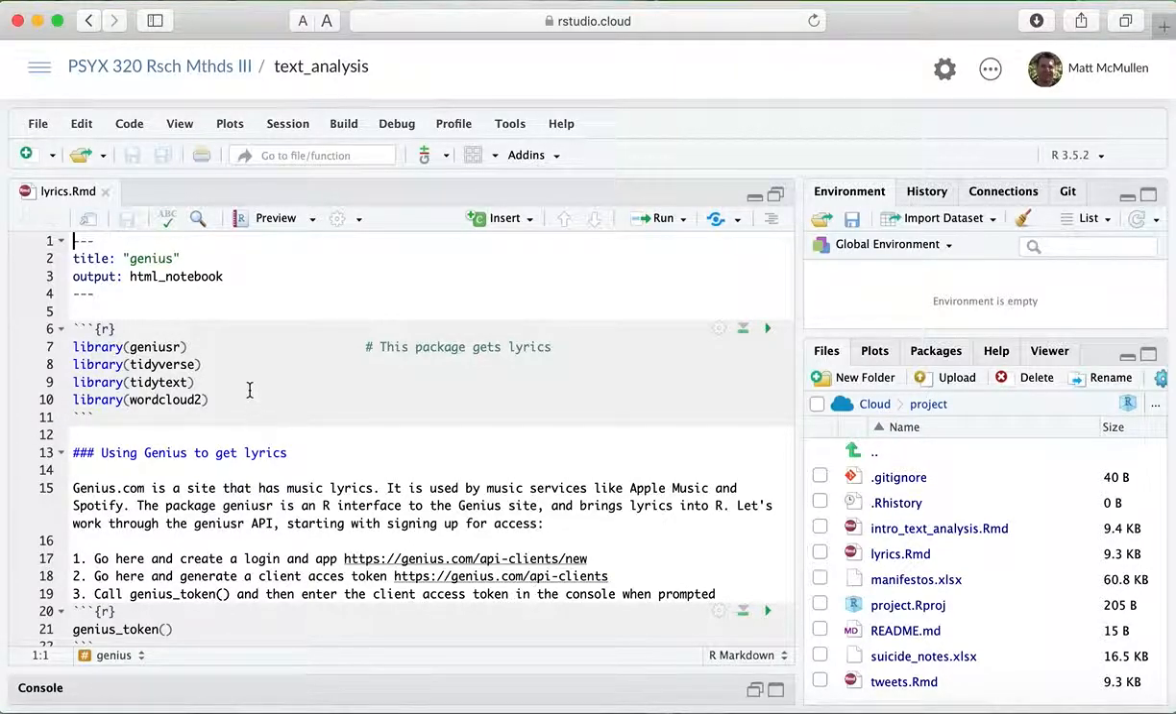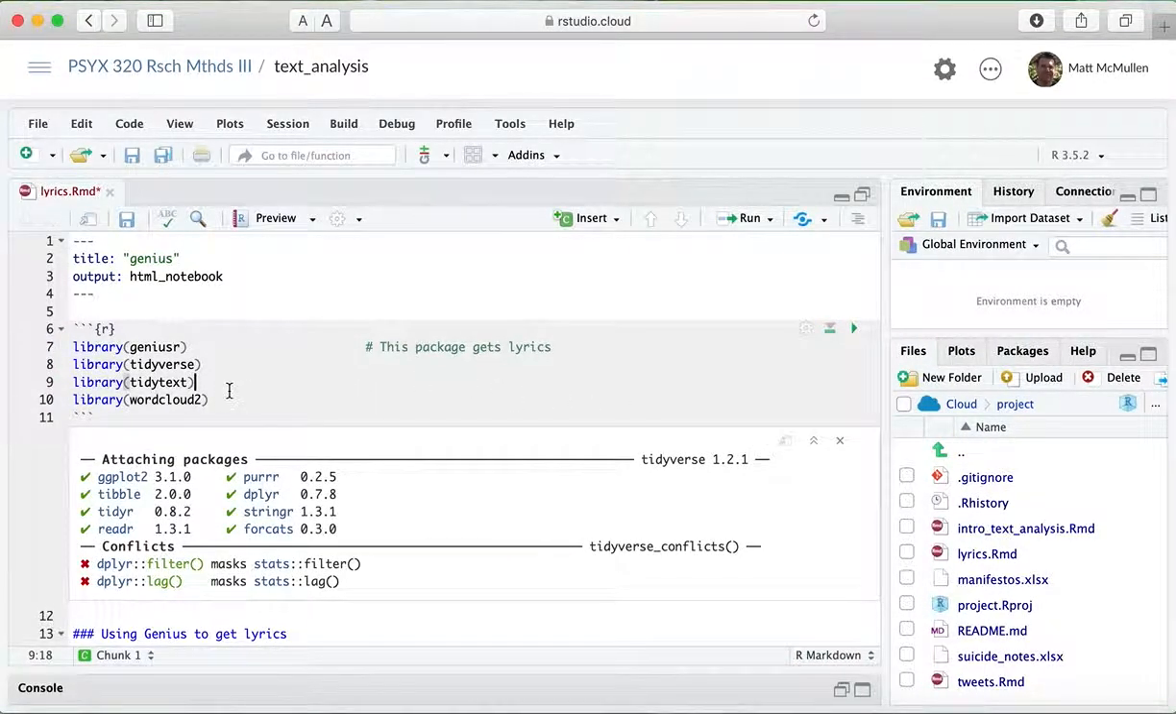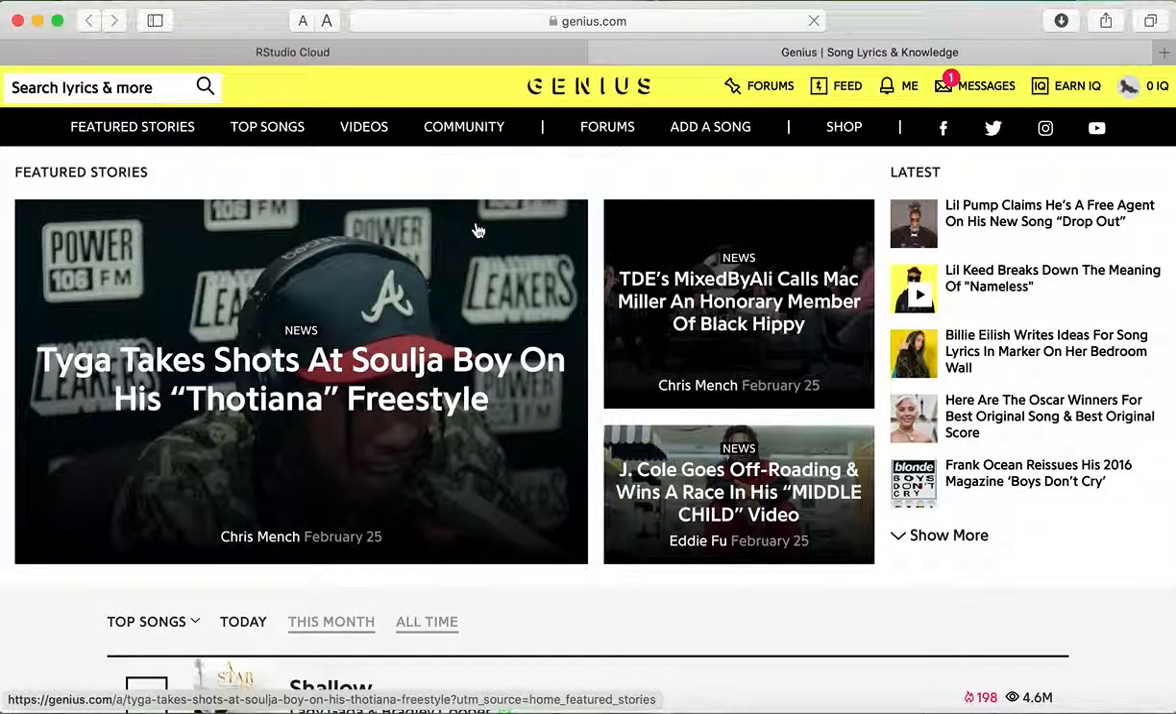And this uses a website called Genius, and you can see this genius R. Let's go ahead and load that package and all the rest of them. This is an API for this Genius website that has music lyrics. And I thought I'd show you this. You can just go to genius.com, and if you want to get the lyrics separately,